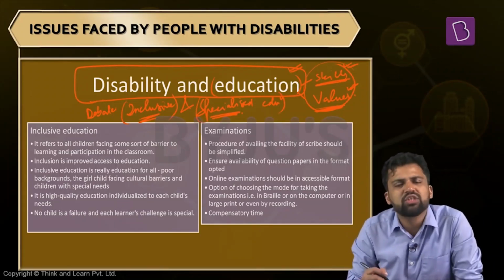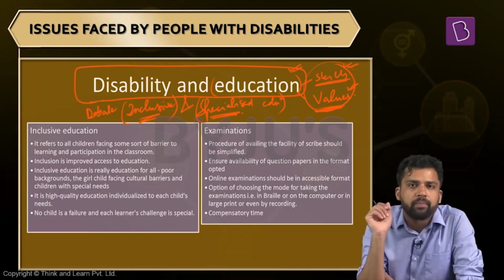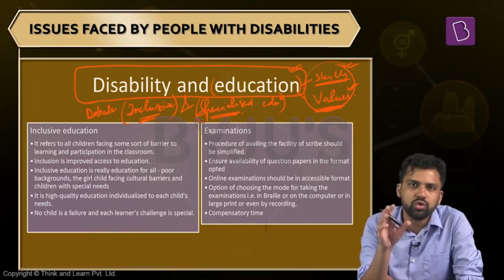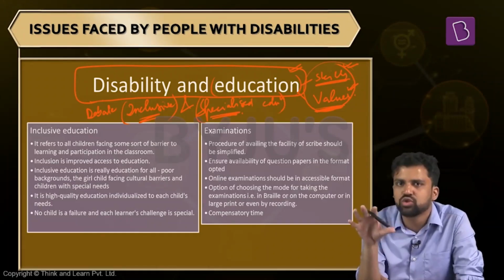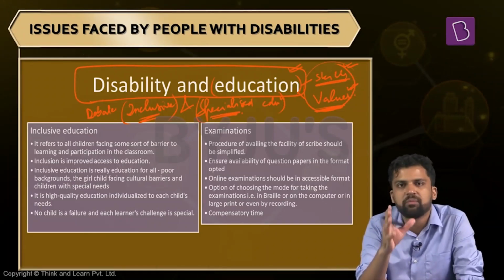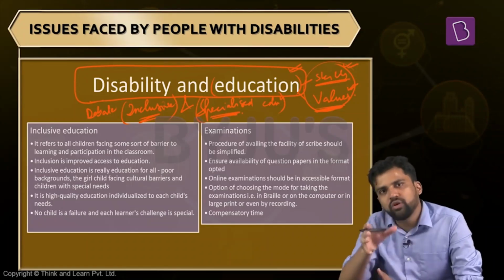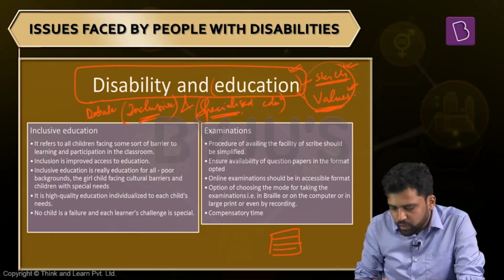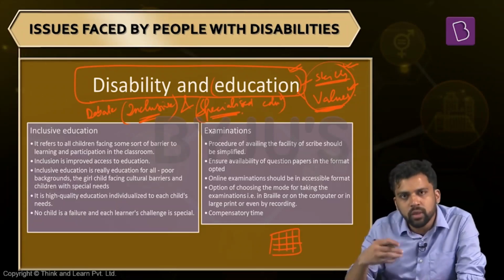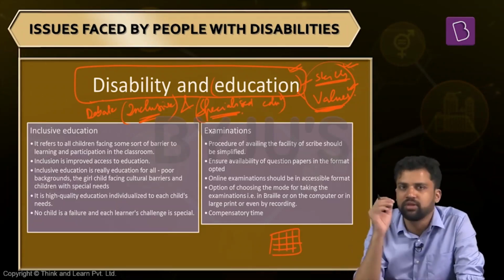Now, what is specialized education? Specialized education means the kind of education in which specialized training is provided. That means you have special teachers, they provide some sort of skills to children with disability. So here what has happened, children with disability, they go to some specialized institutions, separate schools are there, where only children with disability will be there and they will have access to specialized teachers. So that type of education is specialized education. So the classroom will have only children with disability. It will not have any children who do not have any form of disability. So this is specialized education.